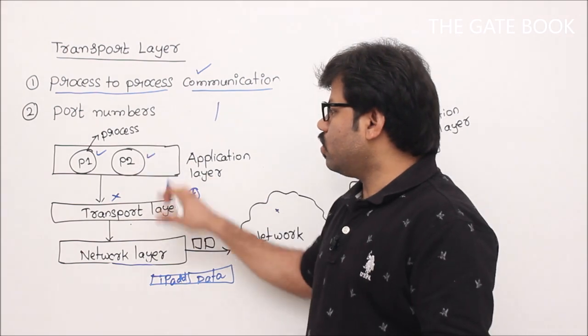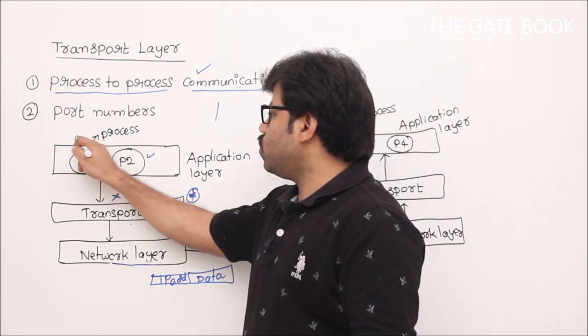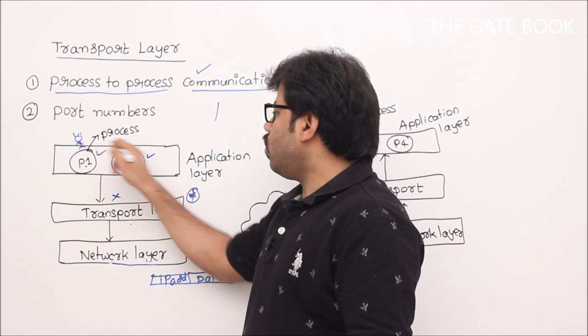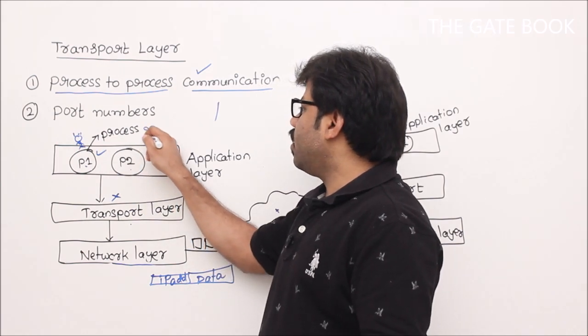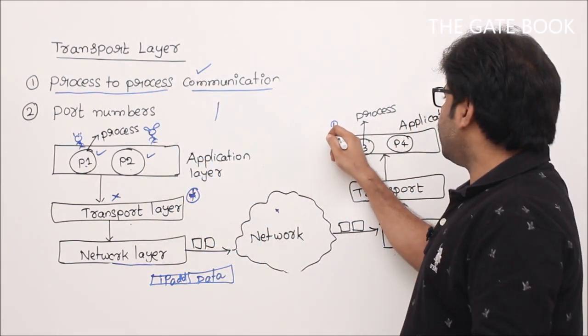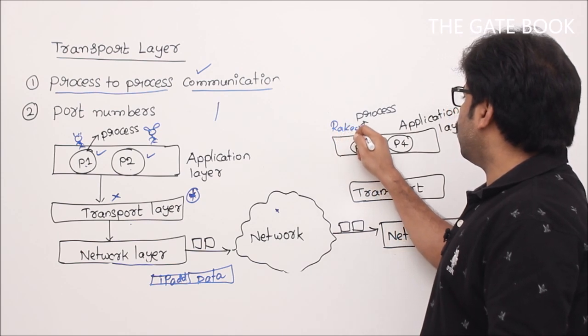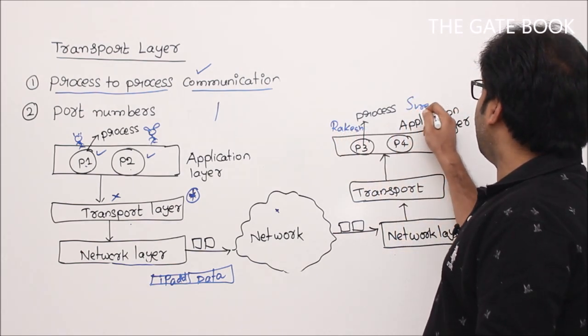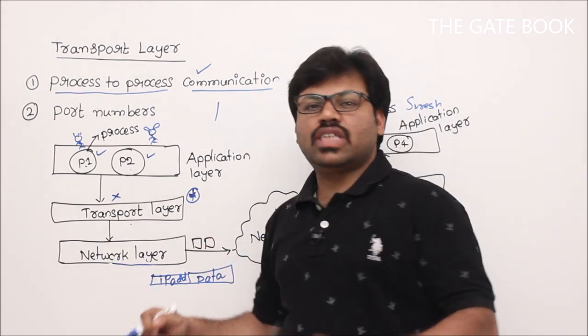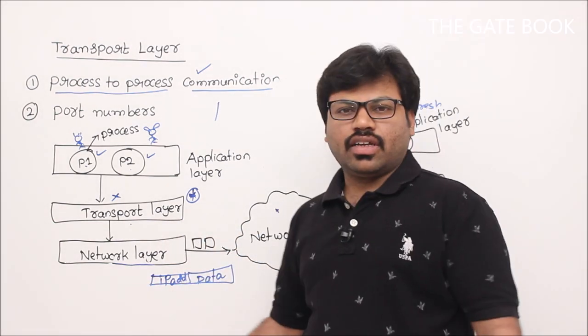So this is like a house with two people, Raju and Rani. So Raju and Rani want to communicate with someone here, Rakesh and Suresh. See the story. Now your IP layer doesn't know who is giving the data. It knows only one thing.